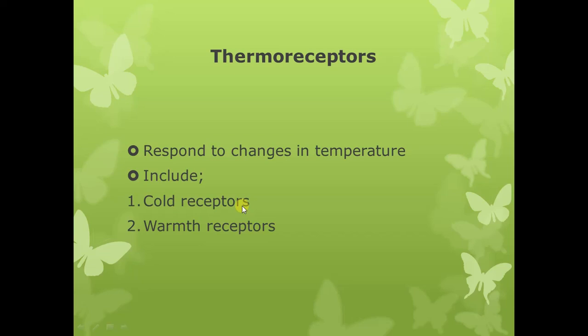The other type of receptors based on the type of stimulus are the thermoreceptors. Thermoreceptors respond to changes in temperature. Change in temperature is detected by the thermoreceptors, and there are 2 types of thermoreceptors: the cold receptors and the warmth receptors. Cold receptors are stimulated when there is a decrease in the temperature, and warmth receptors are stimulated when there is an increase in the temperature.